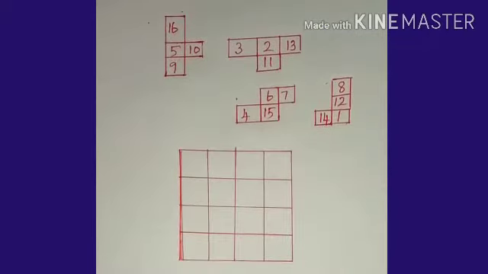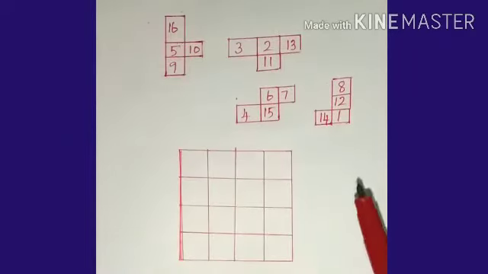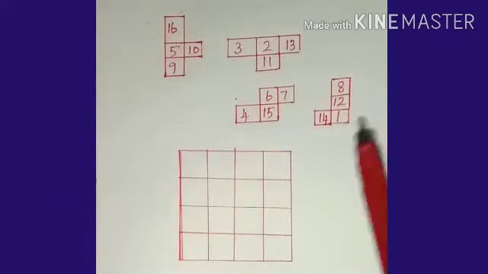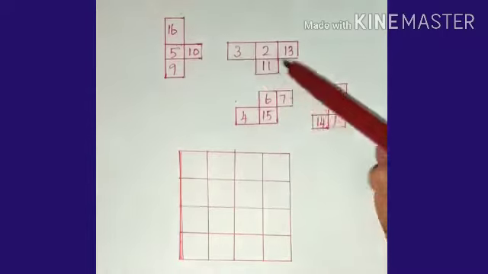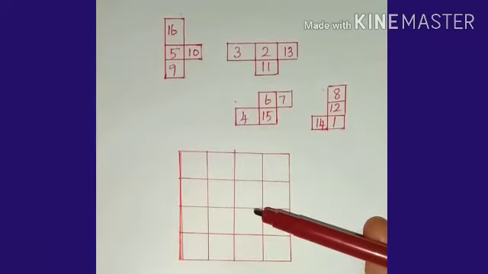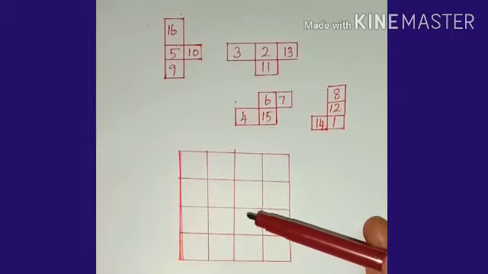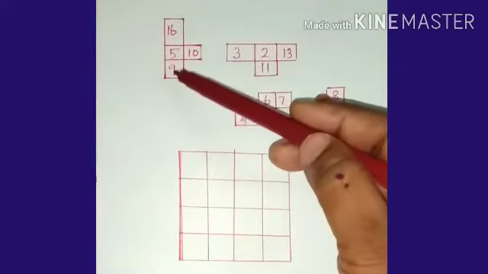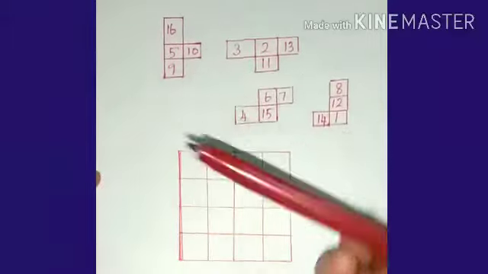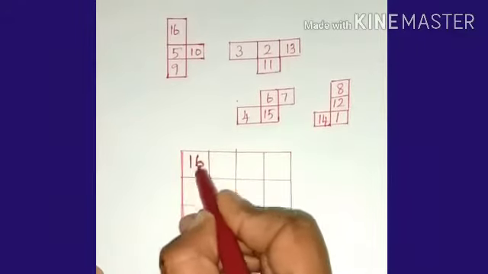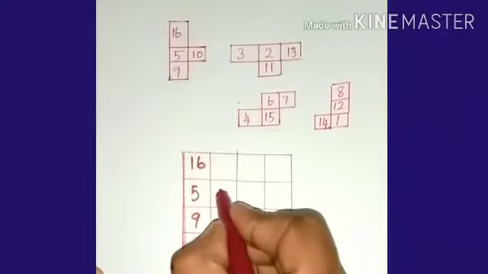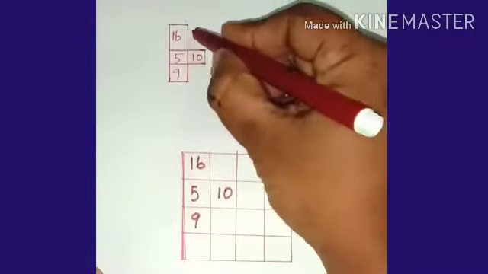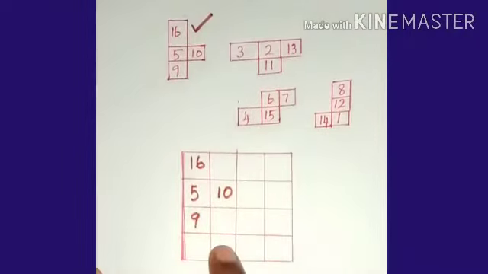Students, using the given tetrominoes, 4 tetrominoes are given with numbers, complete the 4x4 magic square. So same as puzzles. So now we are going to insert all these tetrominoes in the 4x4 box matrix square. So now first let's take 16, 5, 9, 10, this tetromino, and so we'll use this 5, 9, 10. So we have done this tetromino.